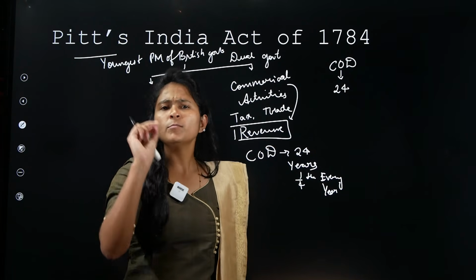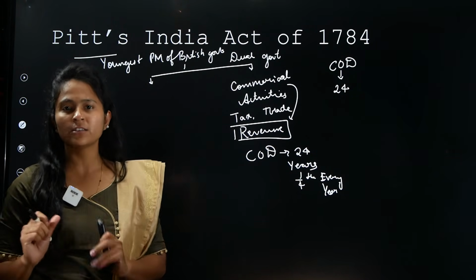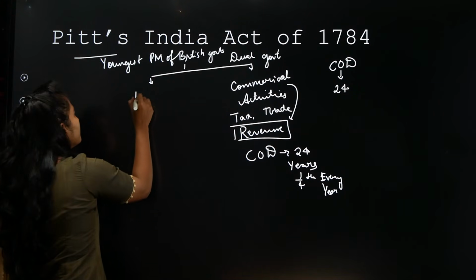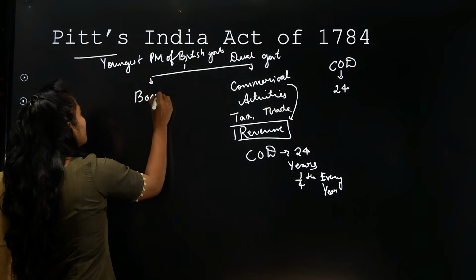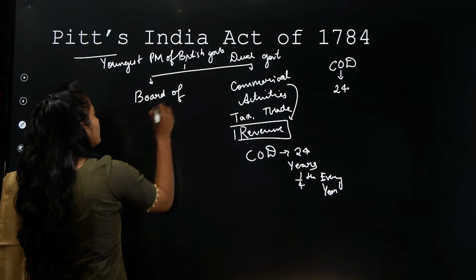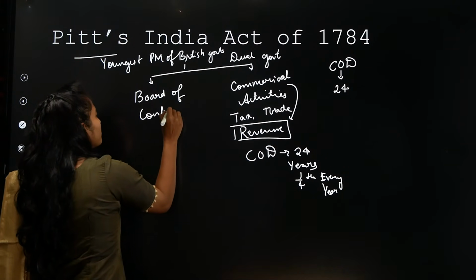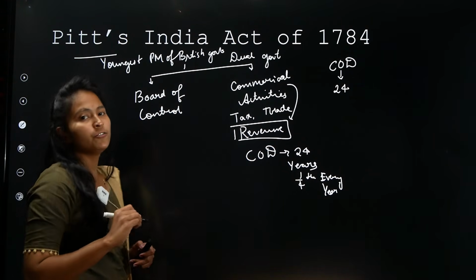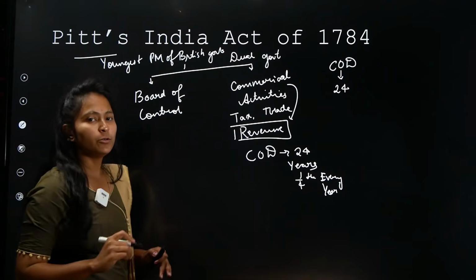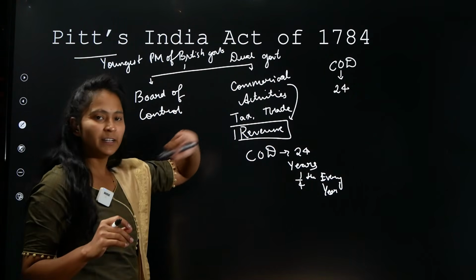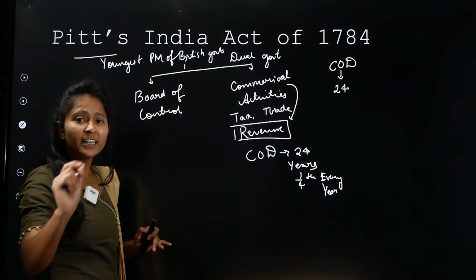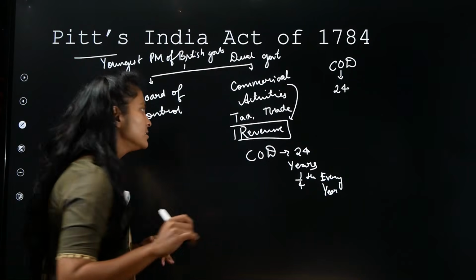Now, there is one more important body that gets created here, and that is called the Board of Control. What is this Board of Control? It is another body like how we have the Court of Directors. This Board of Control will take care of other matters. What are the other matters that we have here?